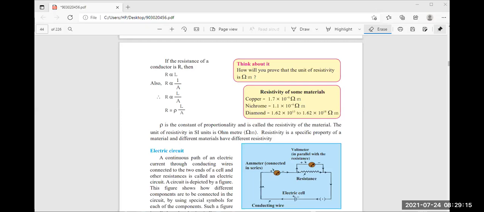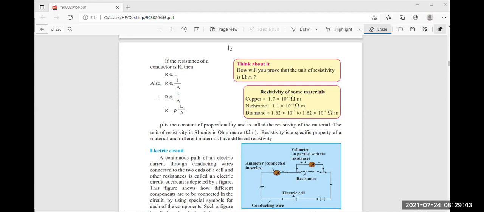Nichrome. Chaitali, Nichrome. Samruddhi, Nichrome. Amruta, Nichrome. Okay. Any other student want to give the answer? Nichrome.